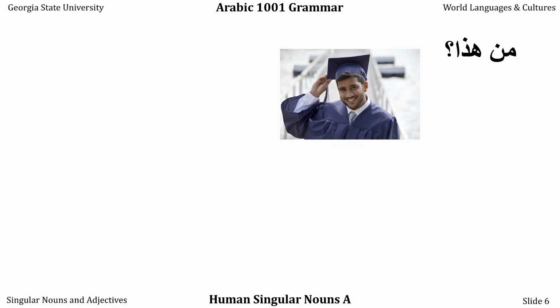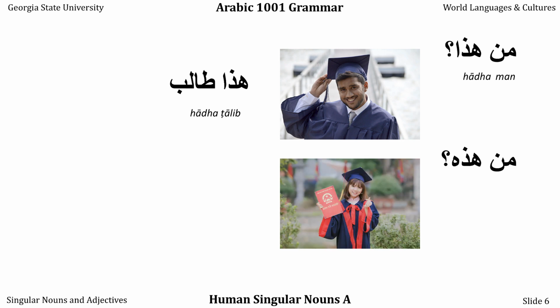Let's take a look at this student again. Men hadha, who's this? The answer is hadha talib. This is a student. Now let's look at his female counterpart. We're going to say men hadhihi. Who is this? And the answer is hadhihi taliba. Notice that I've taken the word talib and I've added ta marbuta to it to make it feminine. So this is a female student.